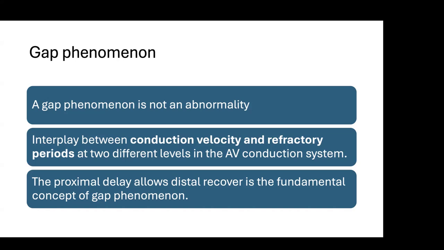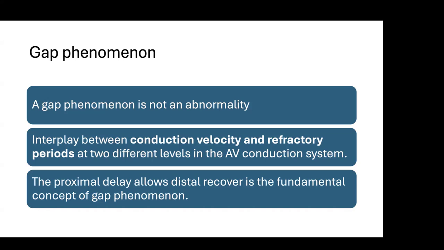I'm coming again. We are doing an AV conduction study. We started at a cycle length of 400, it was conducting. You gave 380, it was conducting. At 360, it stopped conducting to the ventricle. Then at 340, it started conducting again. Is it possible or not? It is possible. And why is it happening? This is called the gap phenomenon.